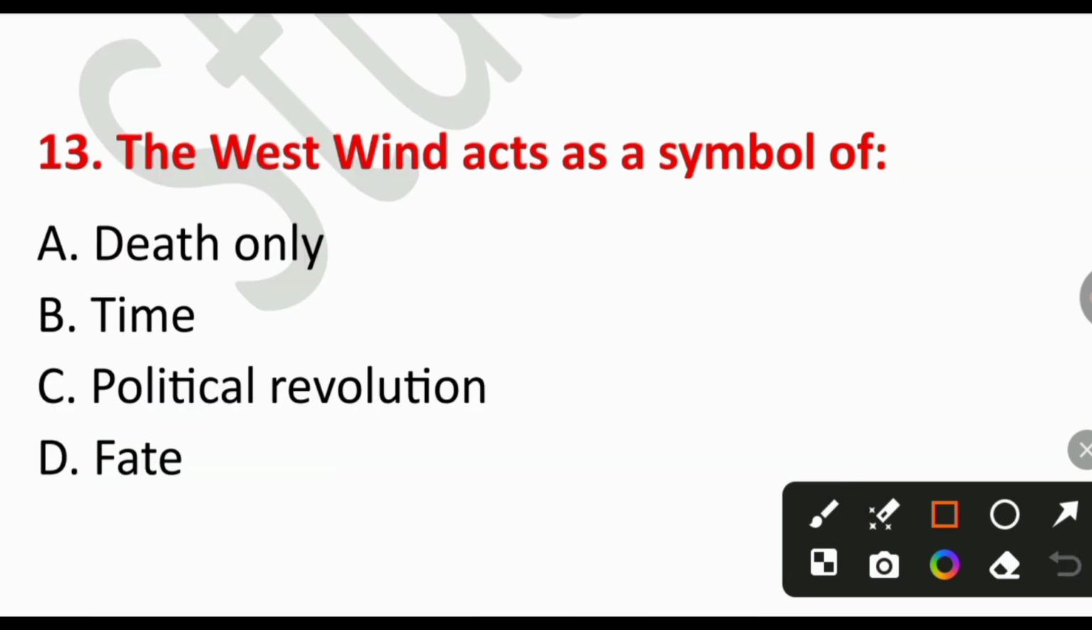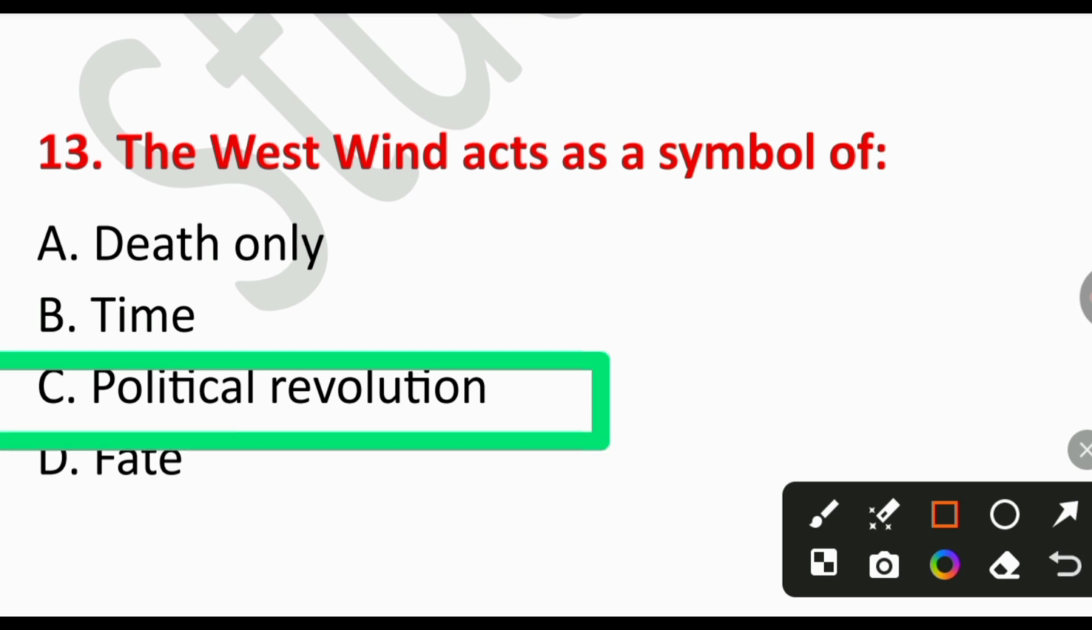13. The west wind acts as a symbol of A. Death only, B. Time, C. Political revolution, D. Fate. So the right answer is option number C. Revolution. Shelley linked the wind to revolutionary change in society.